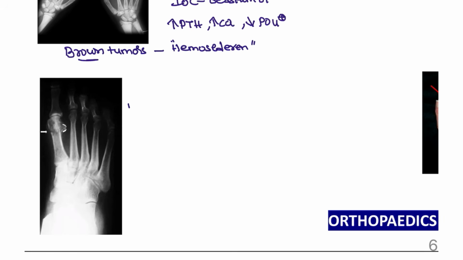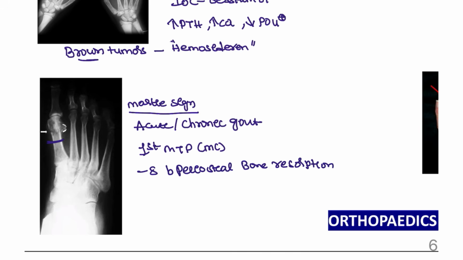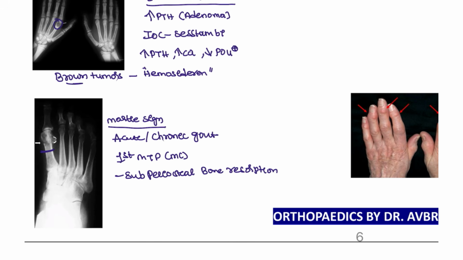Next, this is the Martel sign. This is the Martel sign. This is seen in acute and chronic gout. And also, if you observe, this is the classic lesion, right? So the first MTP is the most commonly involved in these patients, right? This is a tophi that is going to cause the subperiosteal bone resorption, which is seen with acute and chronic gout patients.